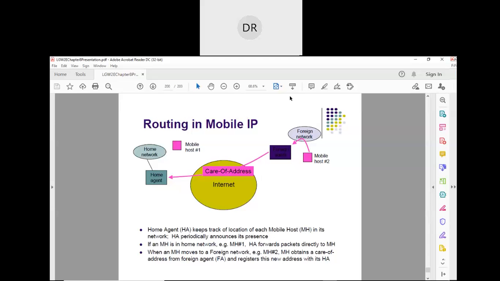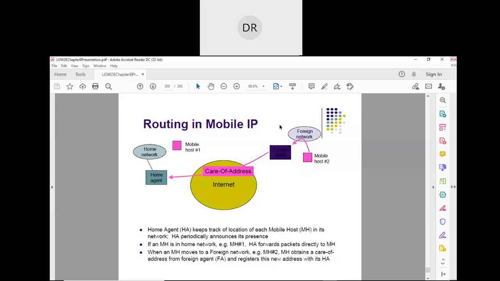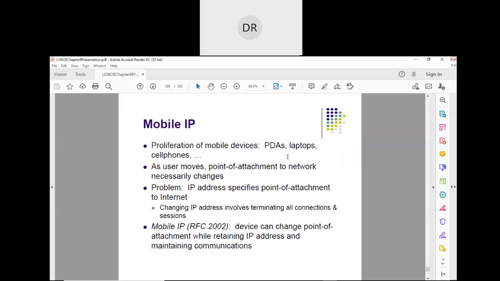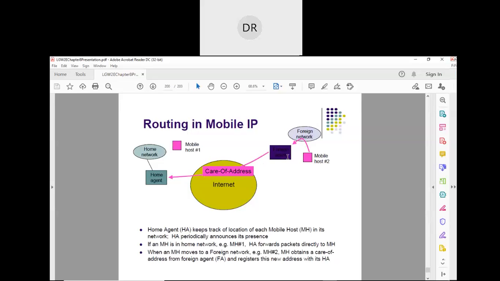Normally what happens, I think the next diagram will show that. Yeah, so let me just go back. Assume that there is something called a correspondent host. One thing we should know: this host who was here has moved to this place. It is not known to others, right?